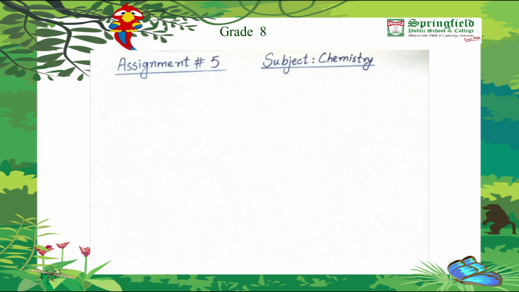Today we will study the lesson which will help you in doing assignment number 5 of the subject chemistry. We are going to start a new chapter. It is chapter number 3 in your textbook and it is about the reactions of metals.